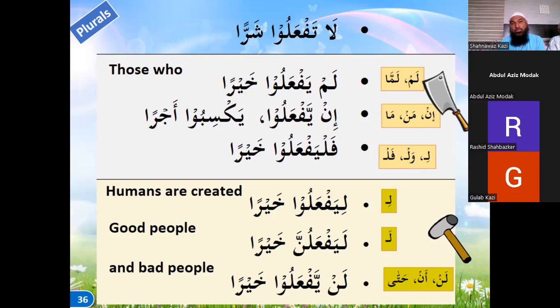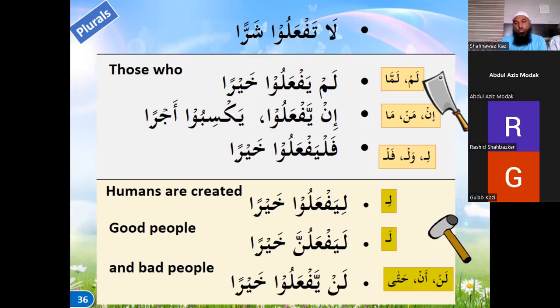Now, since it is plural, instead of man, humans are created li yaf'alu khayra, to do good. Good people la yaf'alunna khayra, they will definitely do good. So here the difference is a plural, that's why this is dhamma. And bad people la yaf'alu khayra. They will never do good.